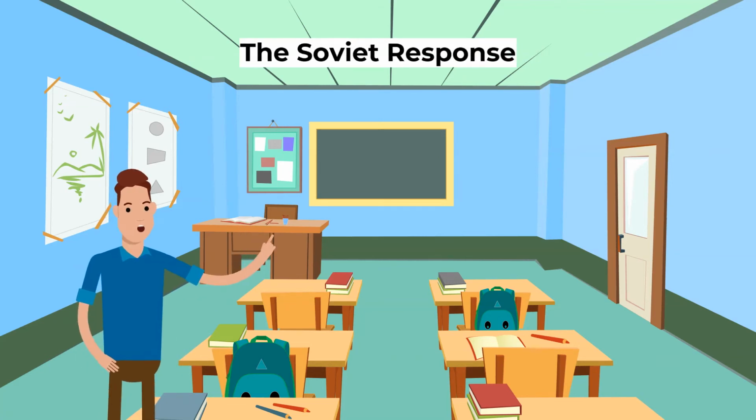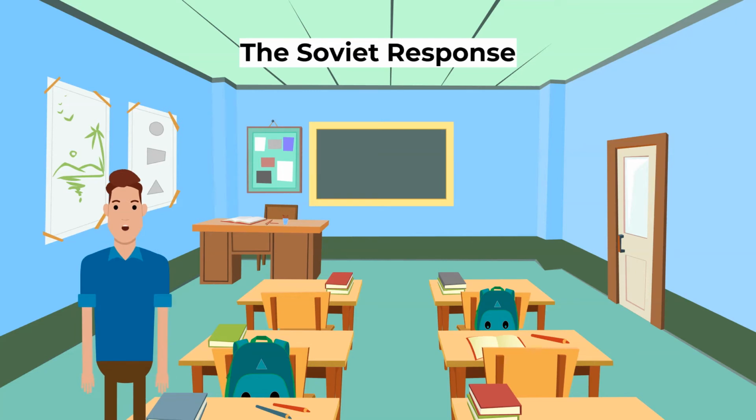So what was the Soviet response? The USSR objected to the Marshall Plan in the following ways. It declared Marshall aid to be dollar imperialism and claimed the USA was throwing its economic weight around, using it to gain influence in Europe. It forbade the Eastern Bloc countries under its control to apply for Marshall aid.